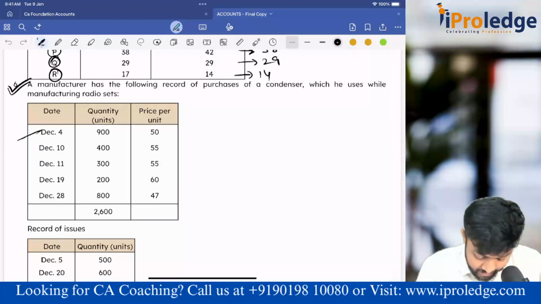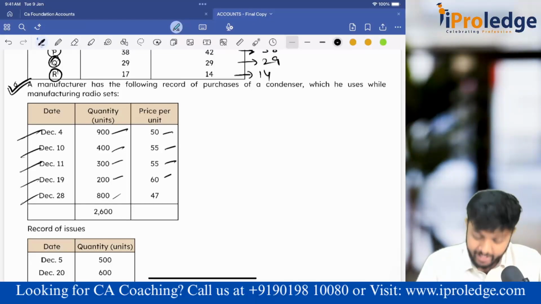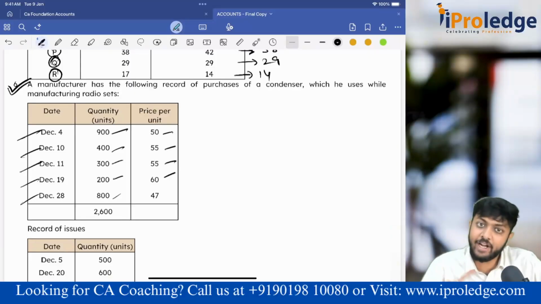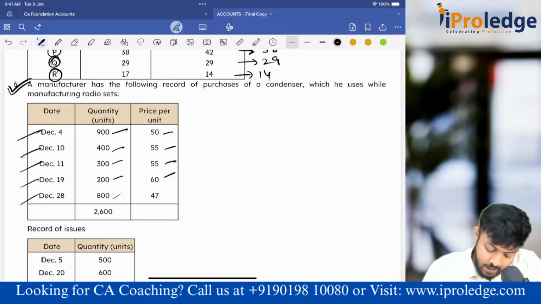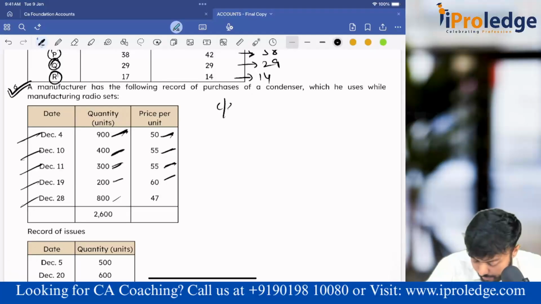These are the different dates at which I have purchased different quantities. All are identical items only. And if you see, the prices are different. Guys, LIFO and FIFO will come into the picture only when multiple purchases are made at different prices. So multiple purchases are done at different prices, okay. Now they want us to find out the closing stock via the FIFO method, okay.